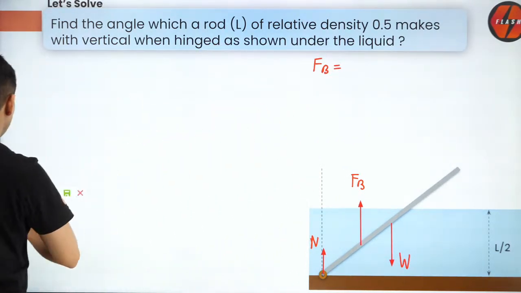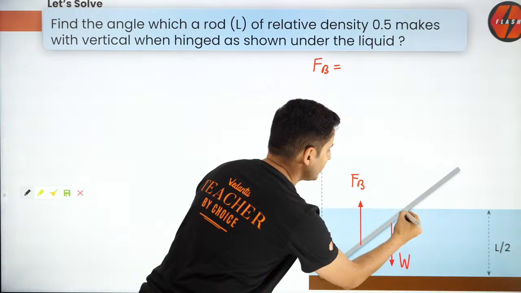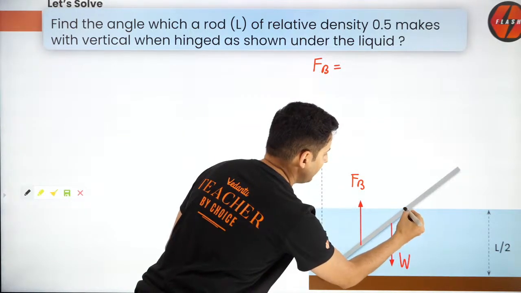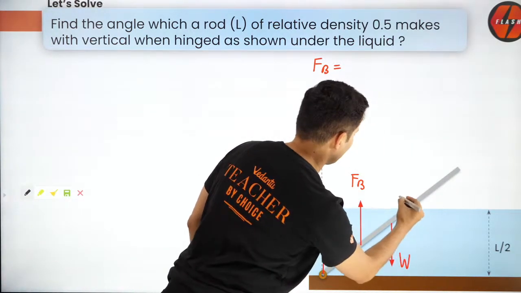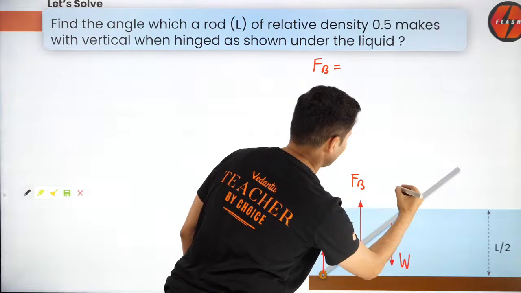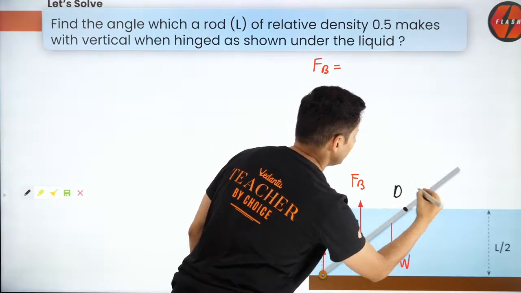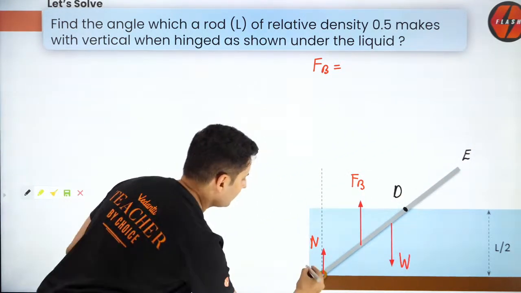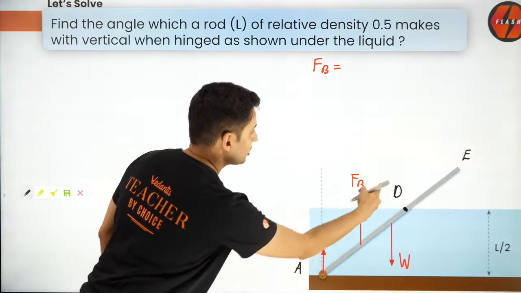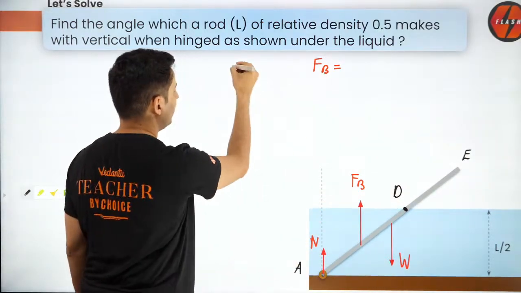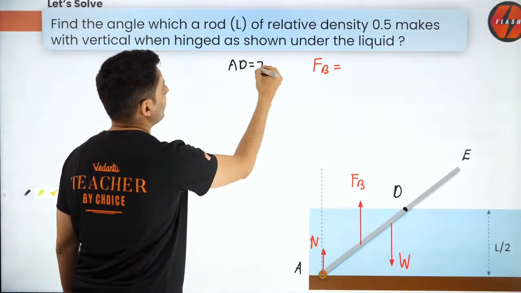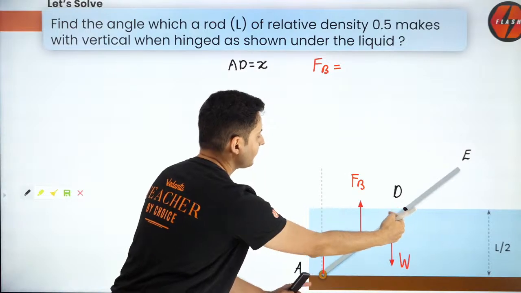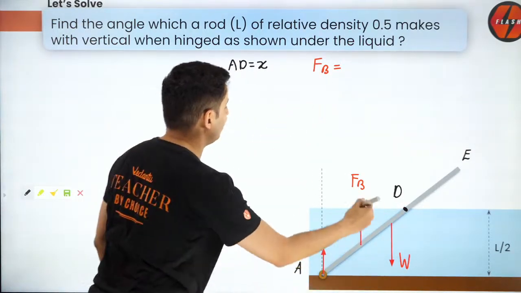Now to do that, I'll do one more thing. Let's assume that from this point, let's say I call it D, let's say this is E, and let's say this is A. So this length AD, let's say I call it X. This much is X. So what is the buoyant force?